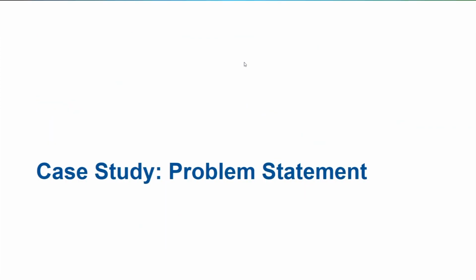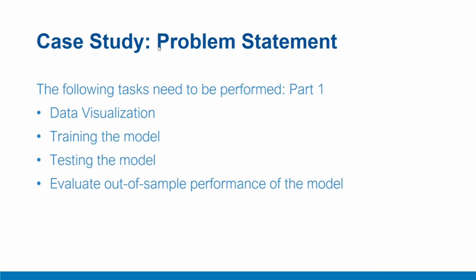In this video, we'll introduce the problem statement with the ABC case study. The problem statement will be demonstrated and implemented with the R programming. In the first part of our problem implementation, we'll start with the simple linear regression model. We'll start the study with data visualization. We'll plot the returns and cumulative returns for ABC stock and market indices like Nifty and Sensex.